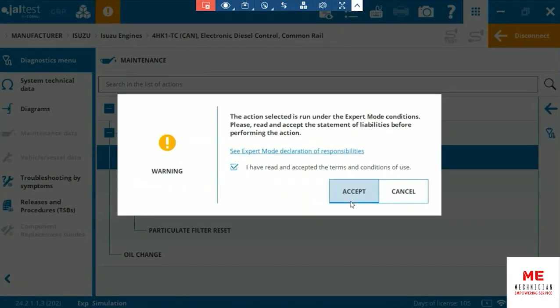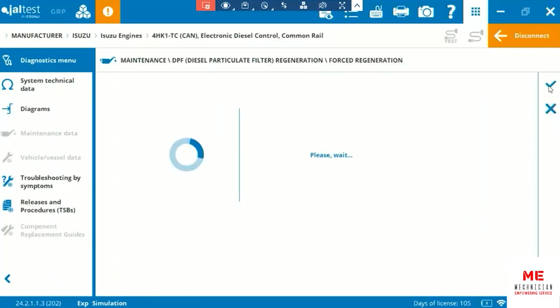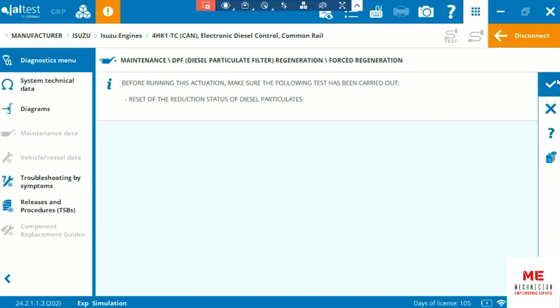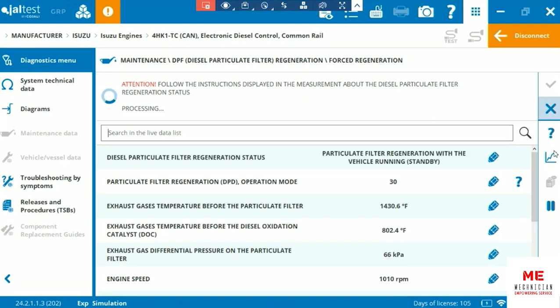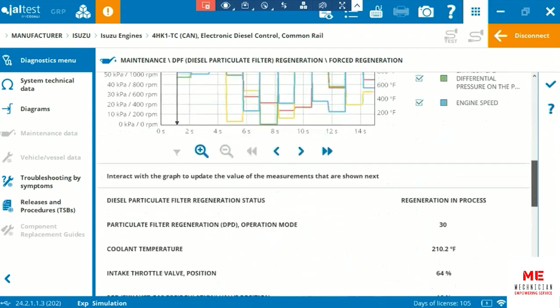Let's go to forced regen. Here's a full explanation of what it's about to happen. And it's currently going through it. Let's let it run. Process is finished, and here's the full overview of what happened.